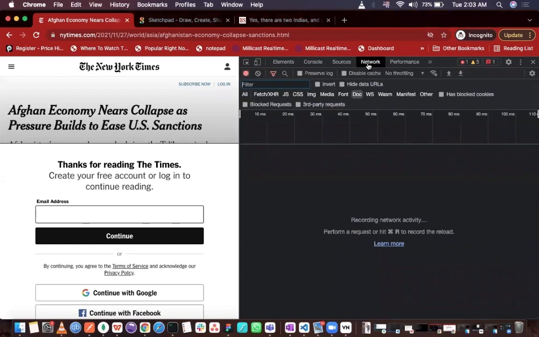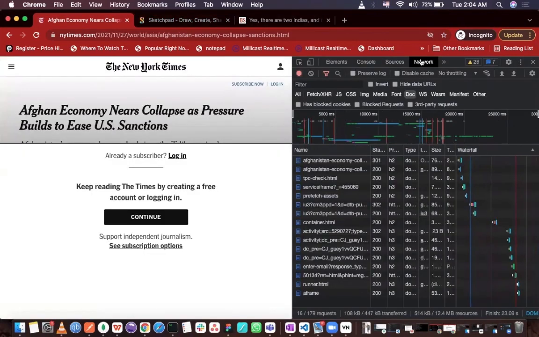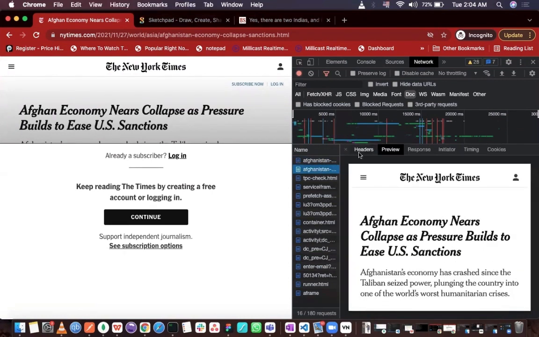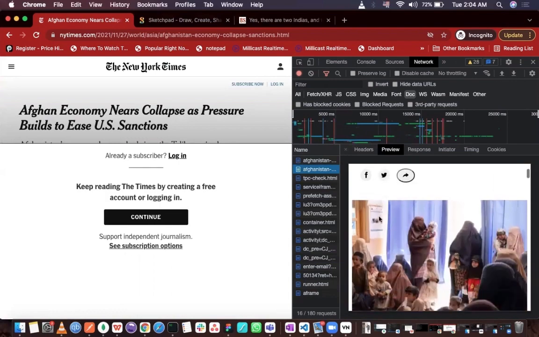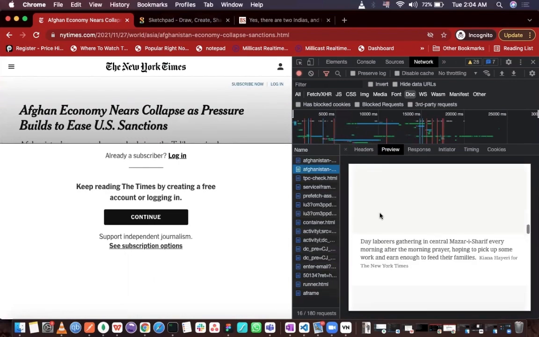We will go to the Network tab. We just need to see the response of the first request within the browser. If we go to the Network tab and then the Doc tab, we can see this request which is bringing in the article for us, and the whole article is available here.